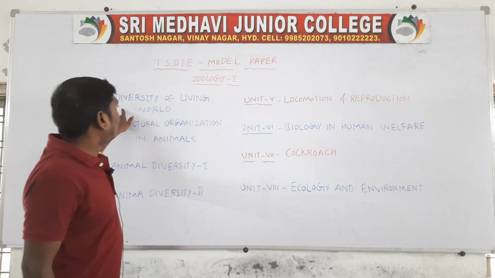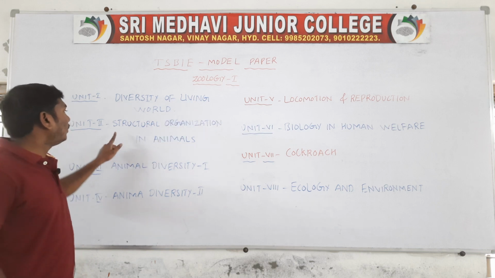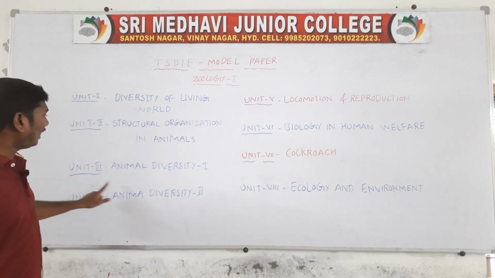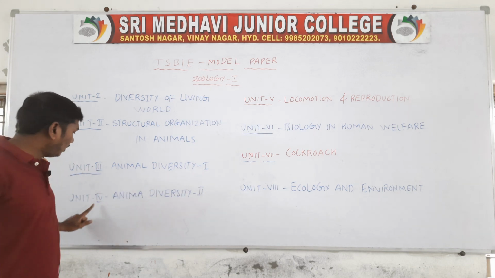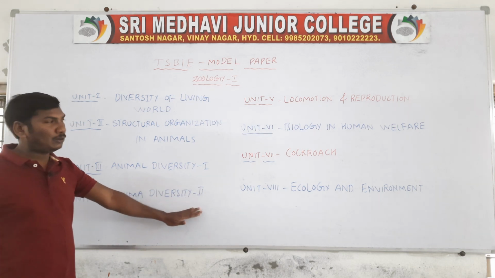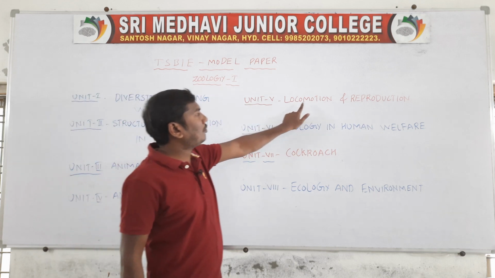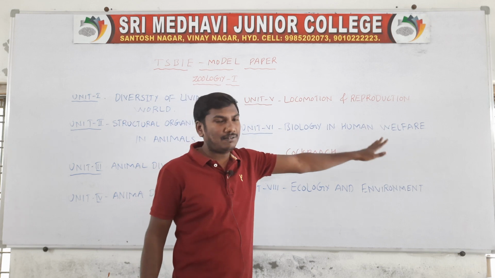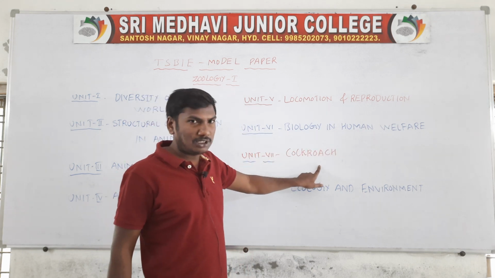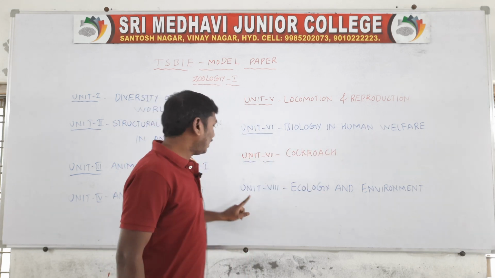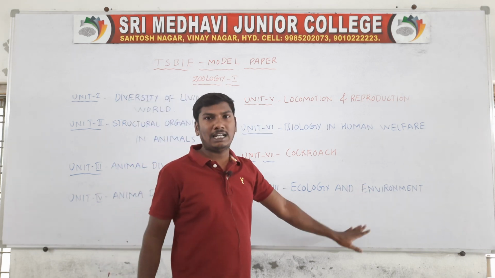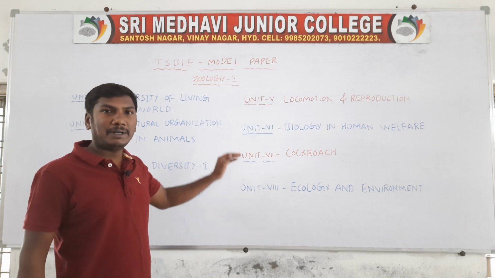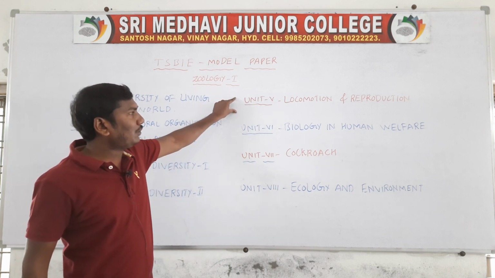Unit 1 diversity of living world, unit 2 structural organization in animals, unit 3 animal diversity 1, unit 4 animal diversity 2, unit 5 locomotion and reproduction, unit 6 biology in human welfare, unit 7 cockroach Periplaneta americana, unit 8 ecology and environment. Total in first year zoology 8 chapters, 8 units, but this year 2 units are deleted.